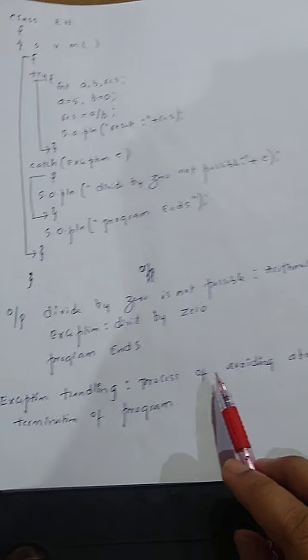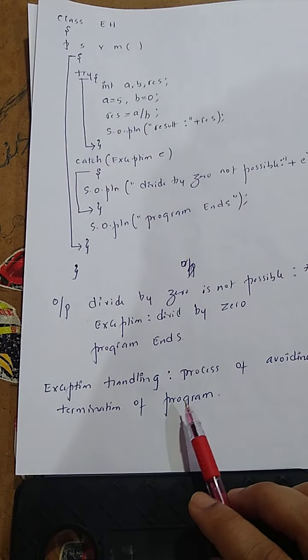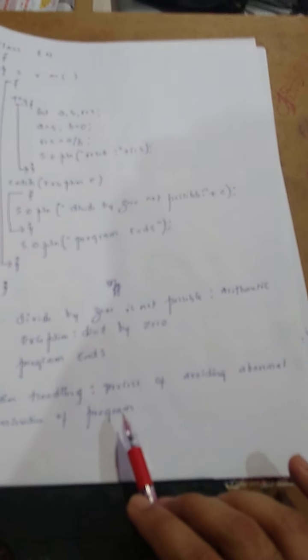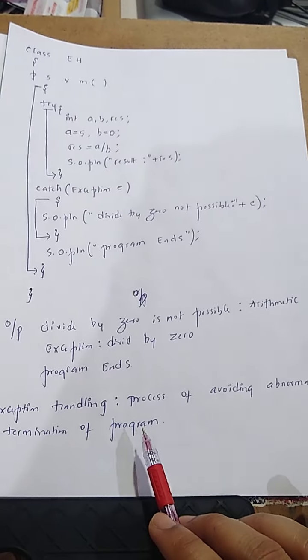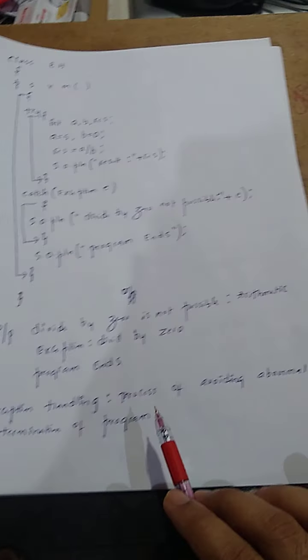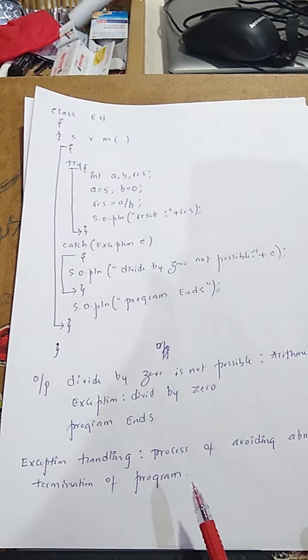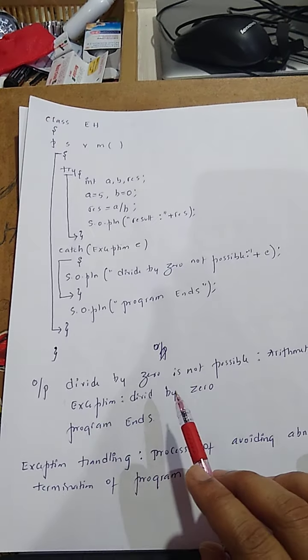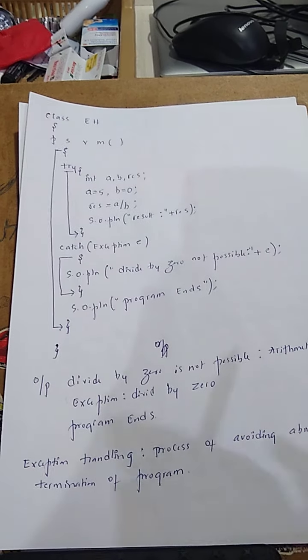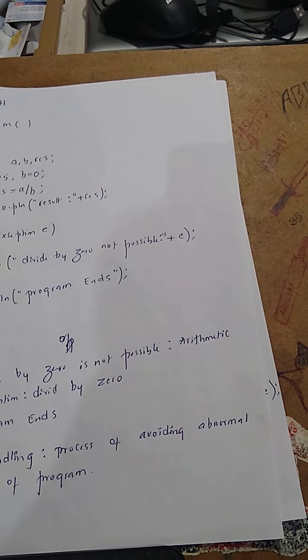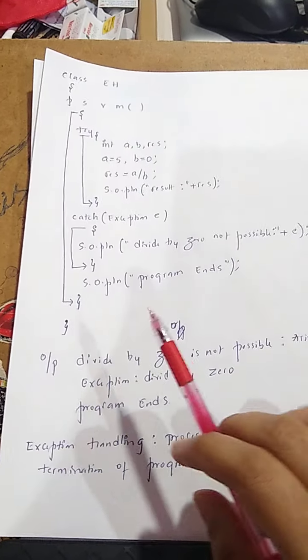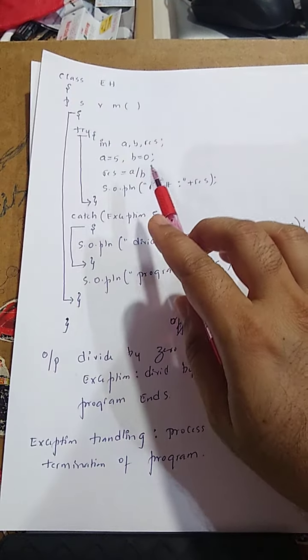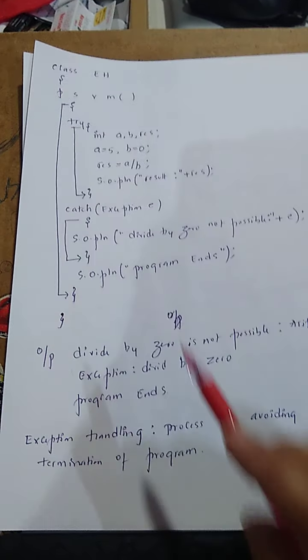Exception handling is the process of avoiding abnormal termination of a program. The process of handling abnormal termination of a program, we'll call that exception handling. Just copy this particular program along with the output and definition. So here you will get output, but in the previous case you got an exception. So why did we get output even though there is an exception? Because we have done exception handling.